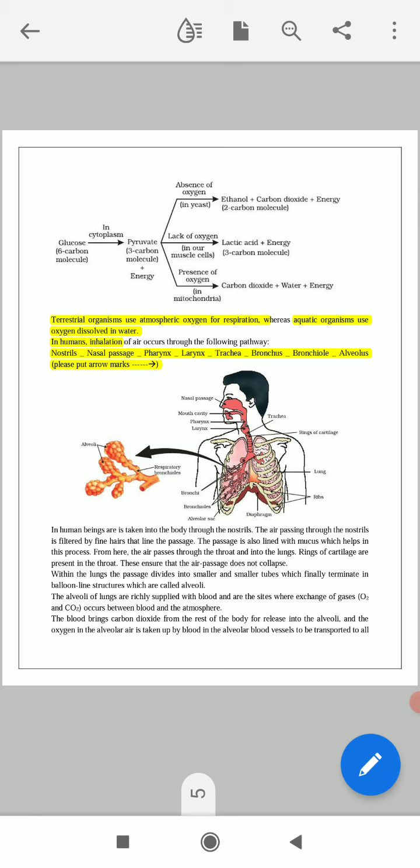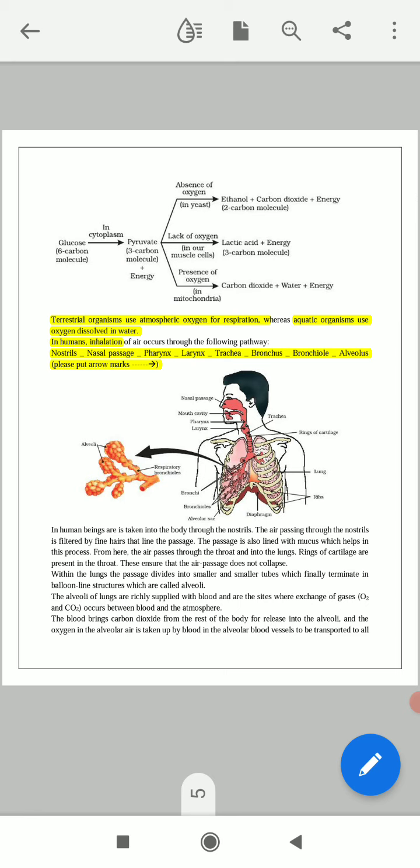These are the several organs which together form the human respiratory system. The function of the human respiratory system is to respire, and gaseous exchange takes place through it, and for that reason we are getting oxygen through the respiratory system.